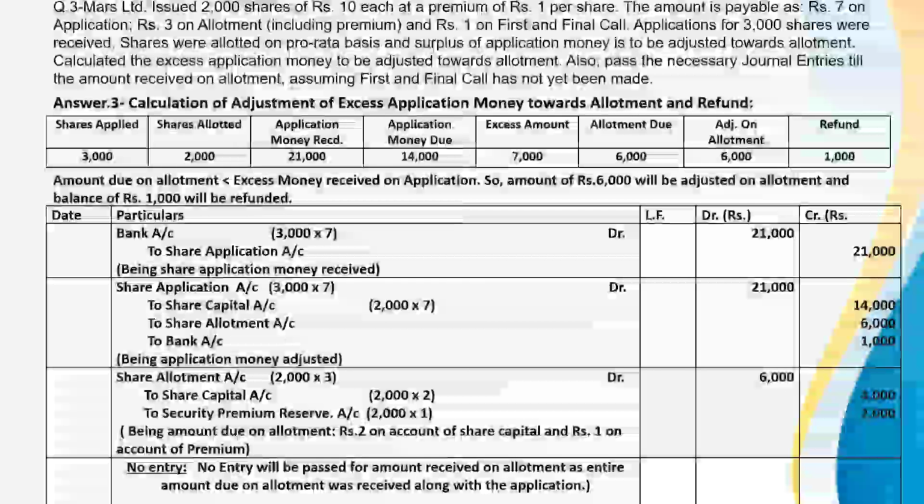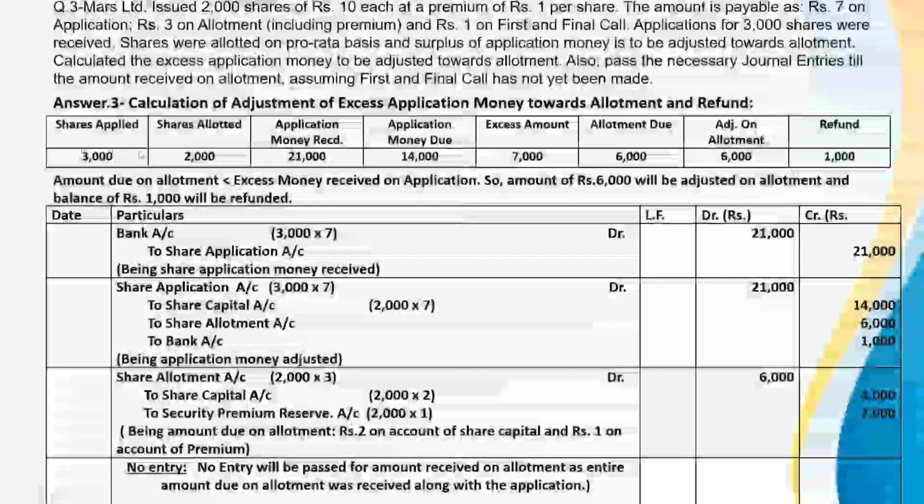So this is the answer. Shares applied 3,000. Shares allotted 2,000. Mass Limited issued 2,000 shares. So this is maximum shares can be allotted, 2,000. And the application received, this is 3,000.